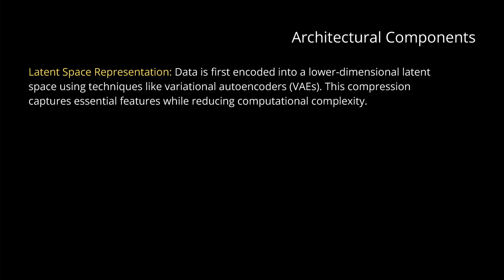Now, how we do this from an architectural AI system point of view is what you already know from Genie. So we have a latent space representation. Data is first encoded in a lower-dimensional latent space using techniques like variational autoencoders. See, for example, my videos. So this compression captures the essential features. If our agent is running, for example, in the savannah, you don't need a calculation of every pixel that is available on your monitor. You just capture the essential features while reducing the computational complexity for your AI model.